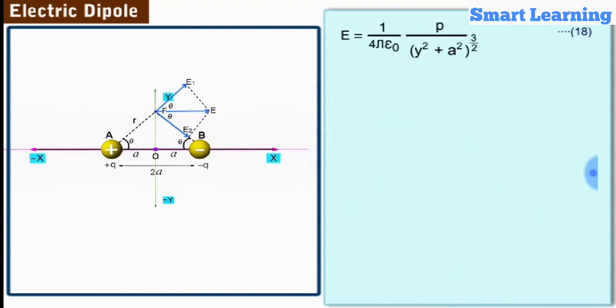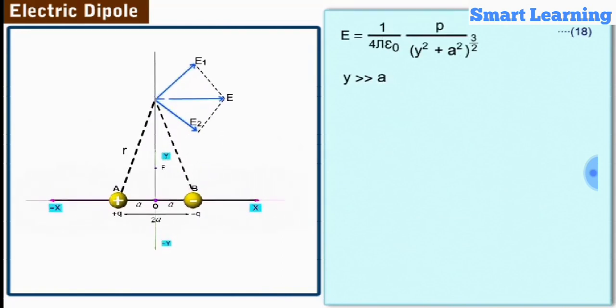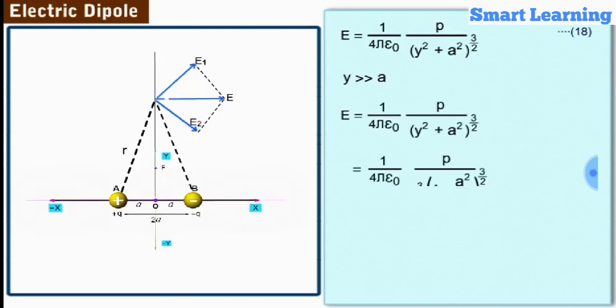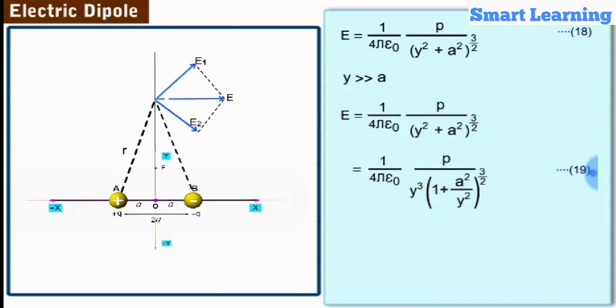When the point F is at a very large distance from the center O, then y is very large as compared to a. Then, writing the expression 18 as in equation 19 and neglecting the term a square by y square, which is very small for y very large as compared to a, and on further simplification, we get E is equal to 1 by 4 pi epsilon naught p by y cube. Let us label it as equation 20.